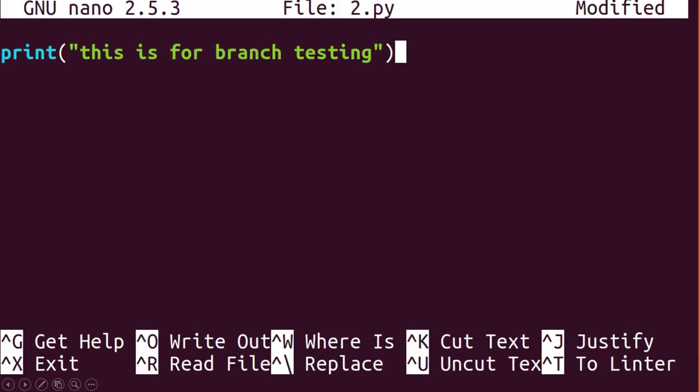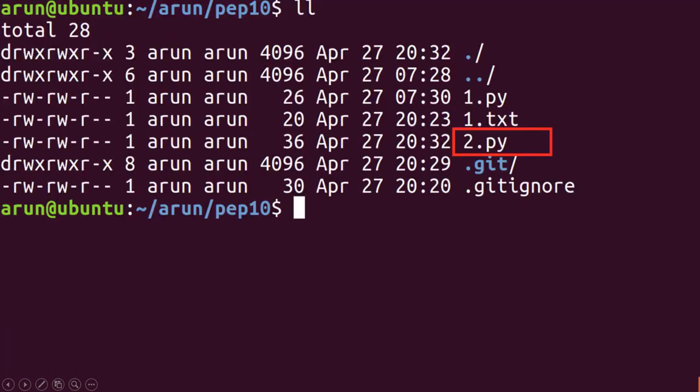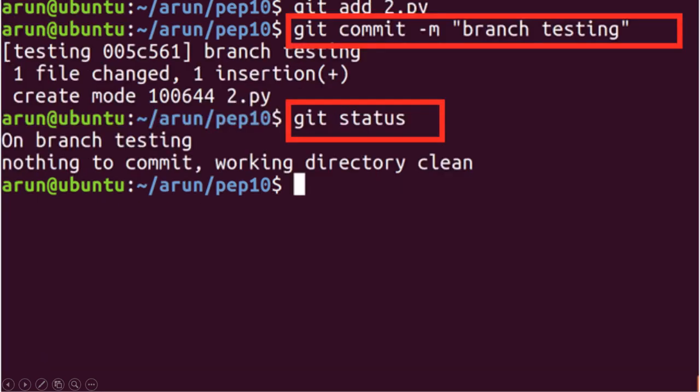Now in the testing branch I have a file which is 2.py, and I just pass on a simple message over here. If I do an ls -ltr or ll in Ubuntu, it is telling me that I have a file which is 2.py. Now if I bring that file to the staging area with git add 2.py, and if I do a git commit over here with the message "branch testing", you can see that I am on branch testing, and on my branch testing I have another file over here which is 2.py. Now if I do a git status over here, I am on branch testing, nothing to commit, the working directory is clean.